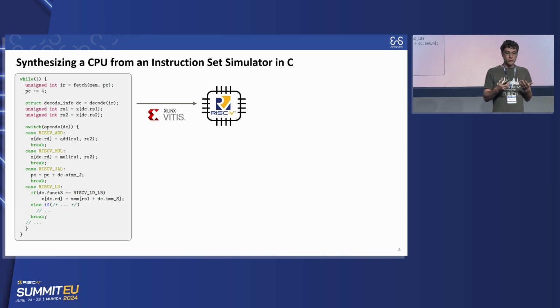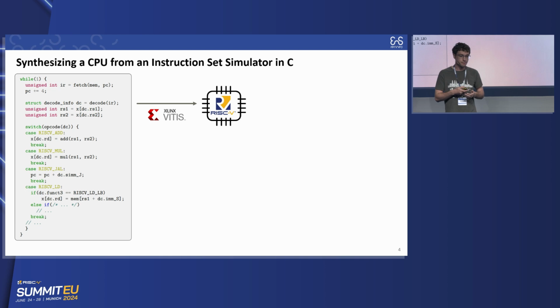So what we want is to be able to write a simple instruction set simulator. Basically, in C, you will write a huge loop which fetches an instruction, decodes it, and depending on the opcode, does the correct thing on your architecture. For example, if it's an addition, you will load registers from the register file, perform the addition, and write the result to the register file.